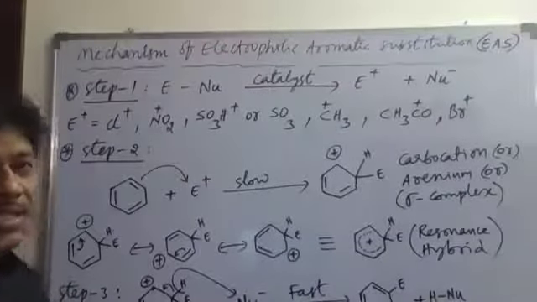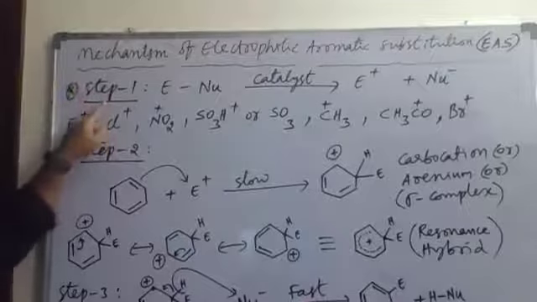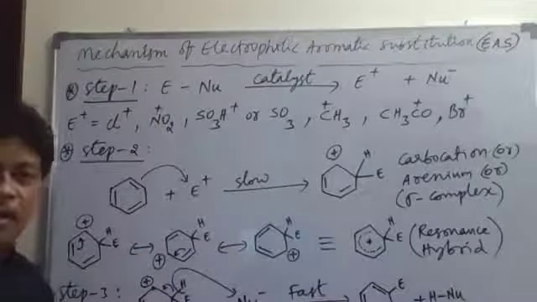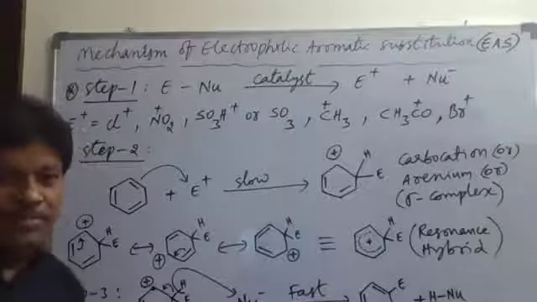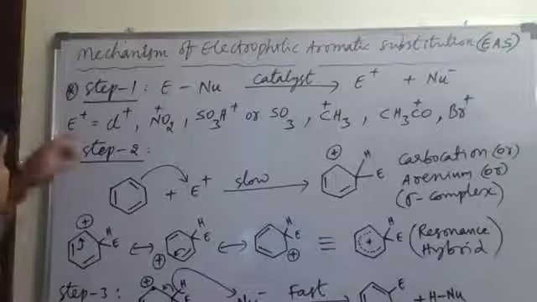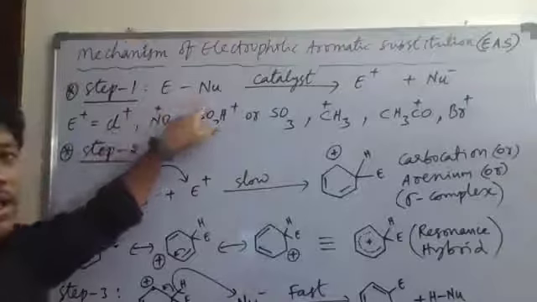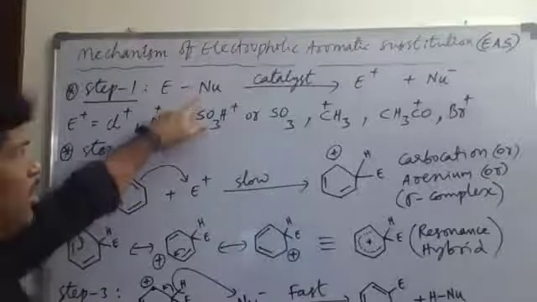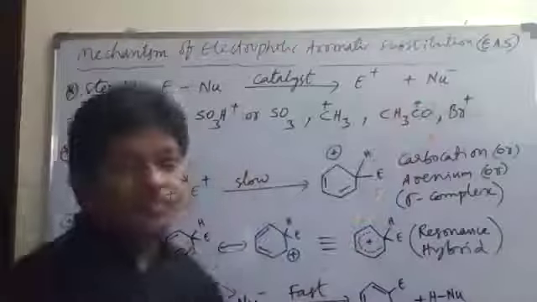Now look at this. There are three steps in total: step 1, step 2 and step 3. There are three steps in the electrophilic aromatic substitution reaction of benzene. In the first step, E-Nu is the molecule we have taken. This E-Nu molecule, in the presence of a catalyst, dissociates into E plus and Nu minus.